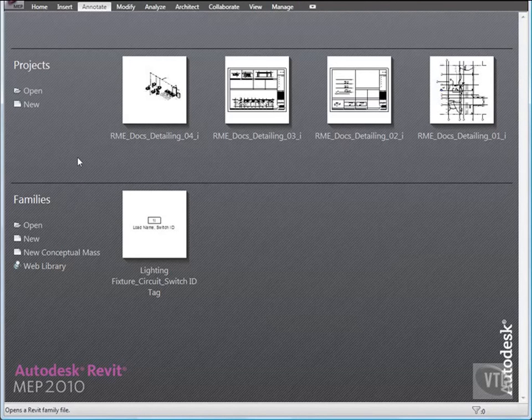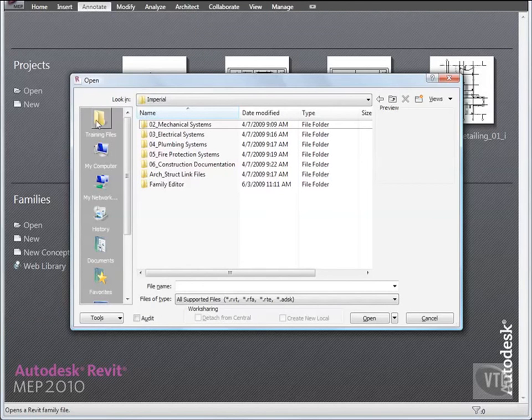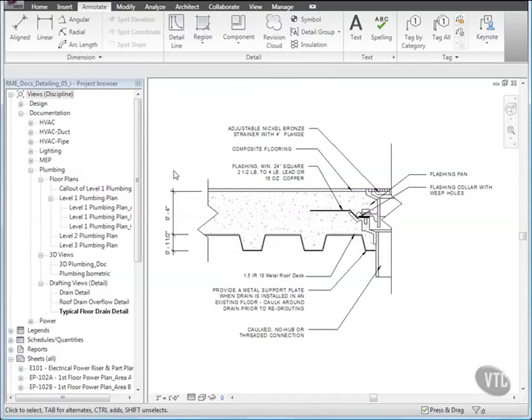In this lesson, you will import a CAD detail drawing and then modify line weight properties in the imported drawing. Click the menu browser and select Open, and from the Training Files Imperial Construction Documentation folder, open the file RME Docs Detailing 05. In the project browser, under Documentation, Plumbing, Drafting Views, open the view Roof Drain Overflow Detail.